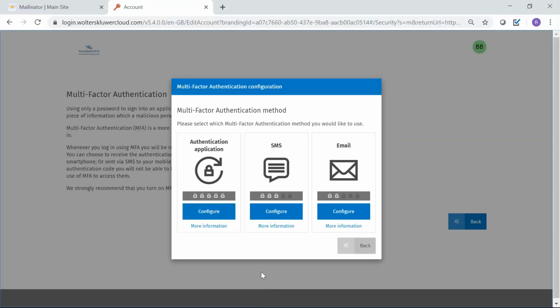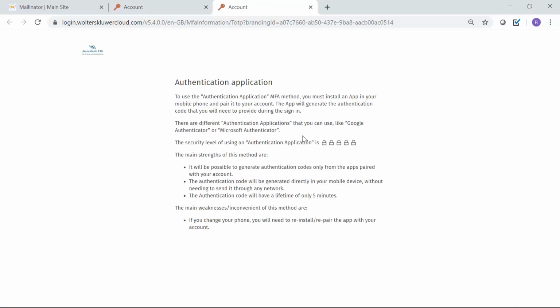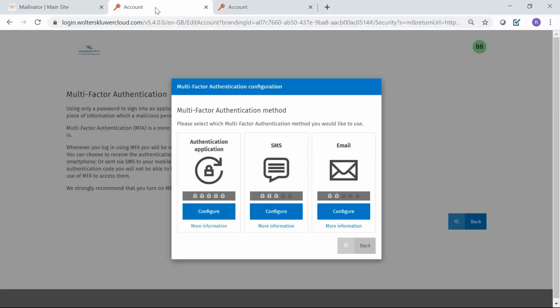So there are three options for multi-factor authentication. We can either use an authentication application. If I click on more information, it will give me some information about that. And some examples of different authentication applications are Google Authenticator or Microsoft Authenticator. That opened in a new tab. I'll go back to this tab here. So as I said, I can either use an authentication app, I could use SMS, mobile text messaging, or email, or I can use two or three of those options. And if I do use multiple options, I'll then be prompted in the future to decide which option I want every time I go to log on.